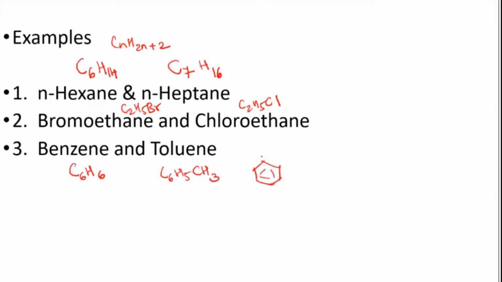This is how the structure is: you have a benzene ring attached to one CH3. This is toluene, where you have 6 carbons, and here there is no hydrogen on this one, because one bond is attached to carbon and the remaining are 4 bonds. So C6H5 I took, and CH3. If you see the difference, it's only CH2. Now why will immediate ones show the ideal solution? Why will they obey Raoult's law?